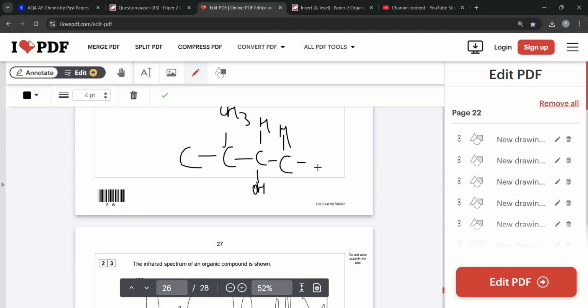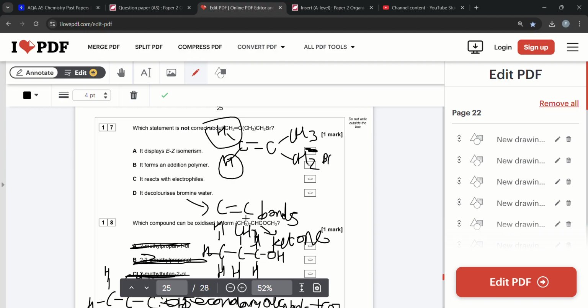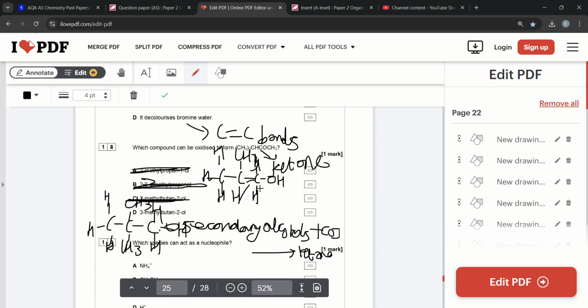Fill in the hydrogens. And what do you notice about this one compared to the rest of the structures? This one is a secondary alcohol. A was primary, B was primary, C was tertiary, and D is a secondary alcohol. And secondary alcohols can be oxidized to form a ketone. Therefore, the answer is D.